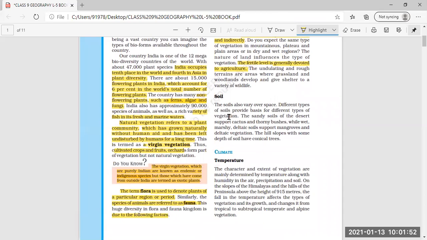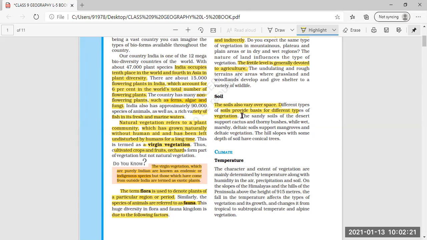Now coming to the soil. The soil also varies over space, meaning there is a difference in soil texture from one area to another. Different types of soils provide a basis for different types of vegetation. That means the type of soil determines which particular vegetation, plant life, will grow in that particular soil only.